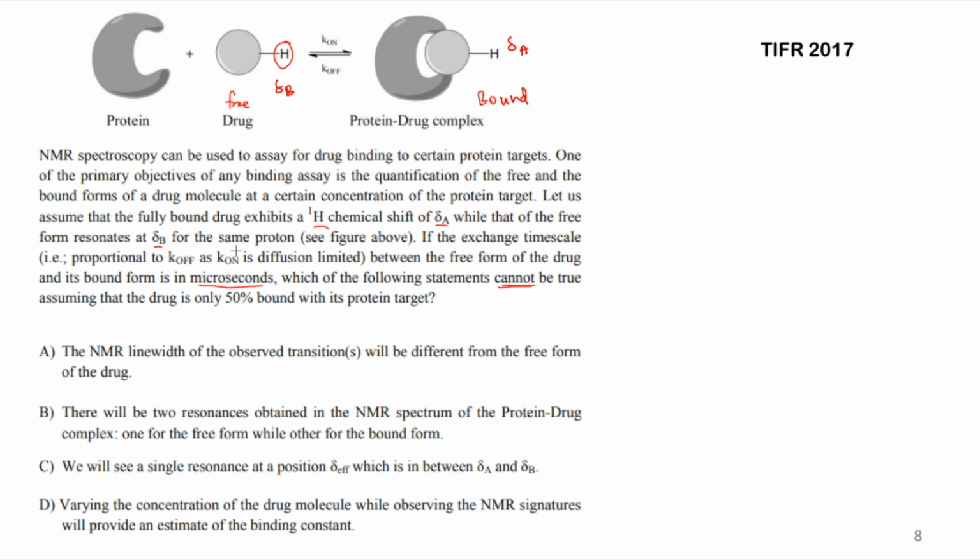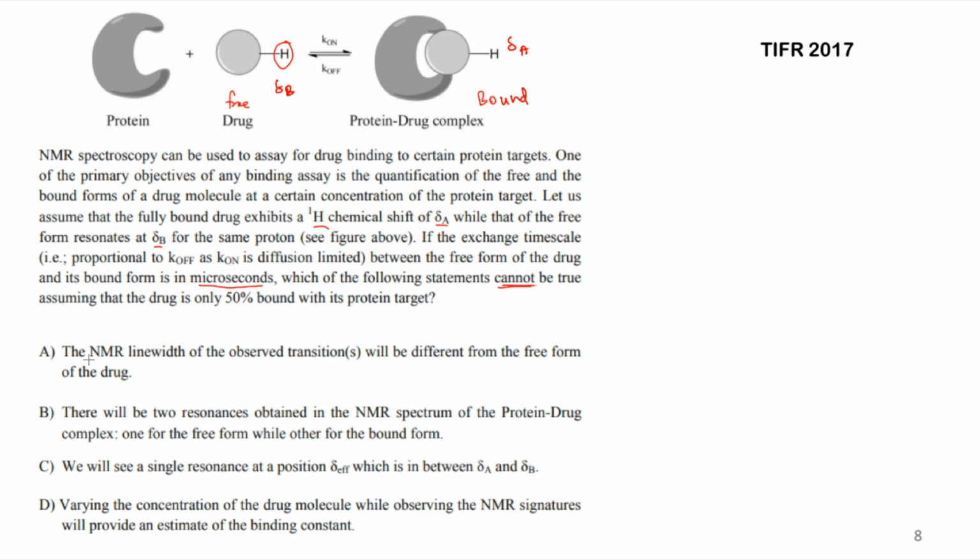Now it says for the same proton. You can see in the figure, the exchange time scale is very small, in microseconds. That means it is exchanging again and again from the free form to the bound form, and that is being done in microseconds. So in microseconds, it converts from the free form to the bound form, then again to the free form. Now let's look at the statements one by one.